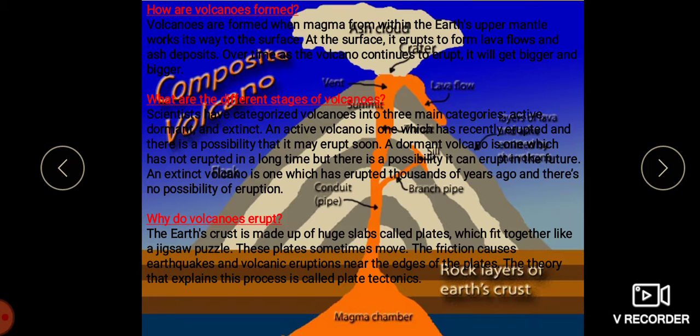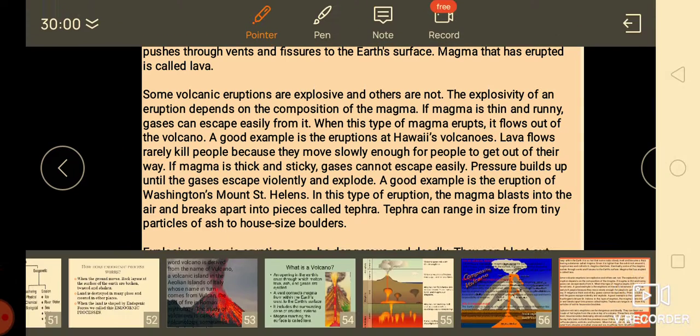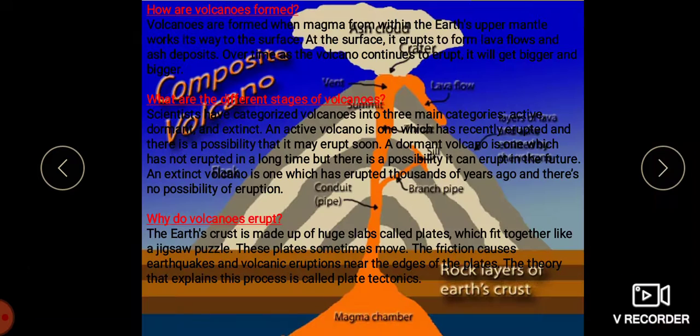When we talk about active volcanoes, volcanoes which constantly eject lava, gases and ashes are known as active volcanoes.